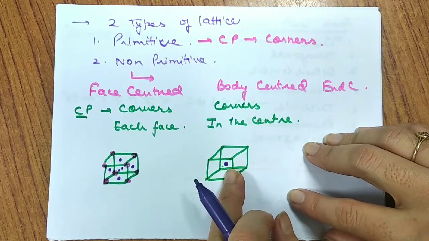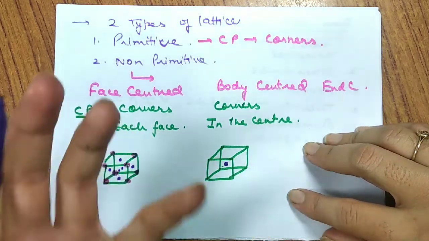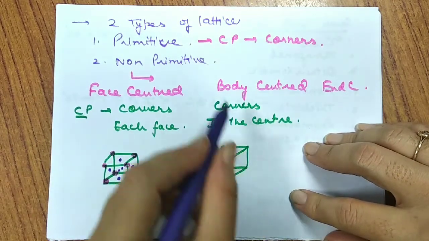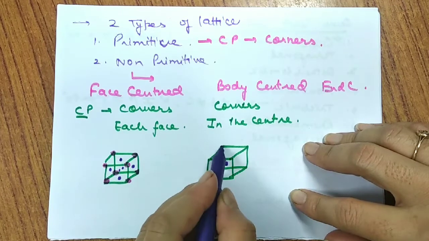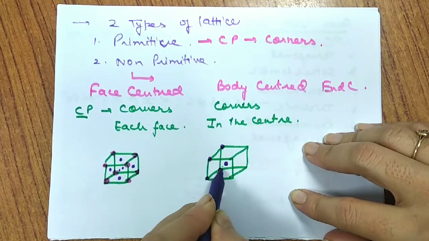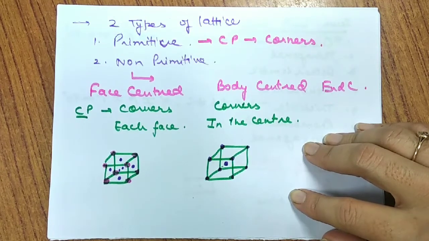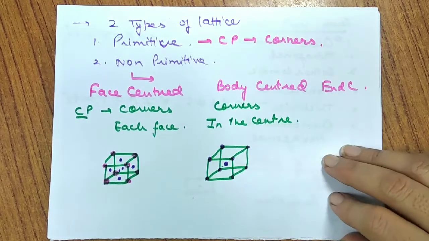I should say a room in which you are sitting. Suppose it is cubic, a ball is hanging in between just like a fan. So that is the body centered. So they are present at the corners, definitely 8 corners, and one is present exactly in the center of this unit cell. We call it as body centered.